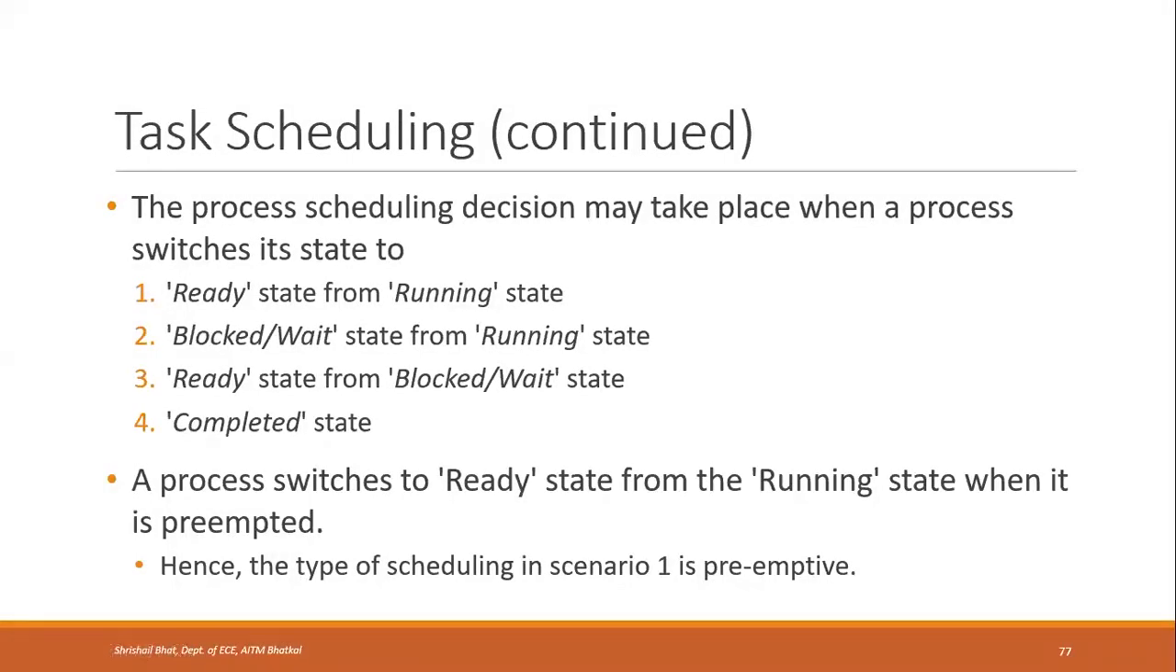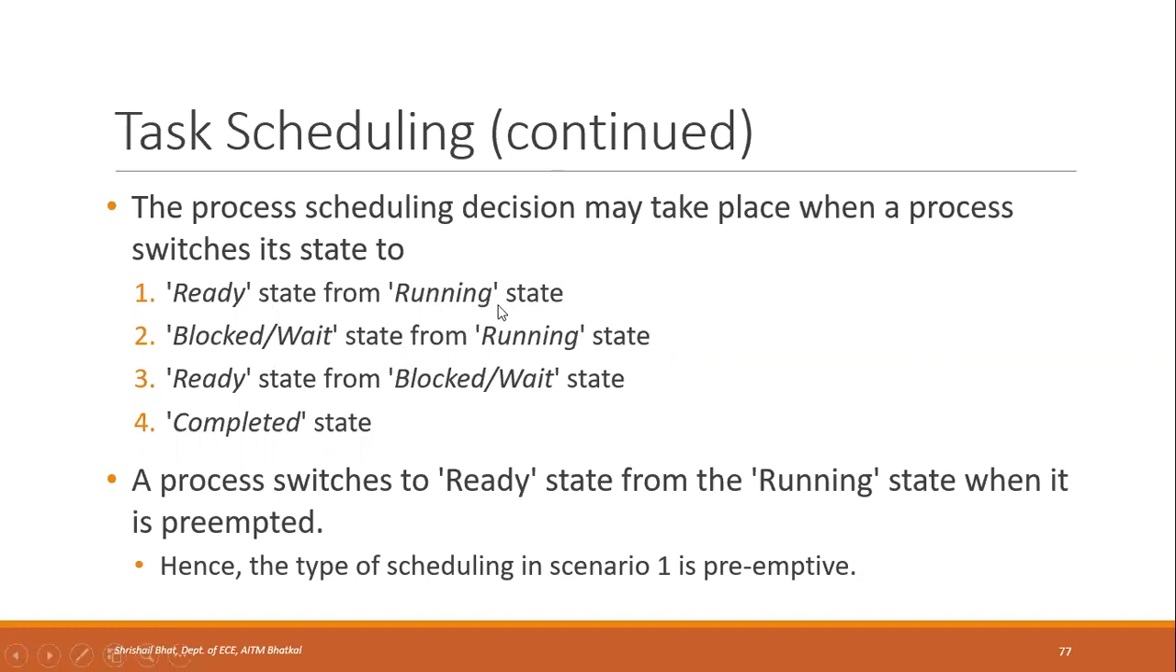The process scheduling decision may take place whenever there is a state transition from running state to ready state, or from running state to blocked or wait state, or from blocked or wait state to ready state, or when the process goes to completed state. These are the different state transitions that we have seen, and in all these transitions, a scheduling decision may take place.